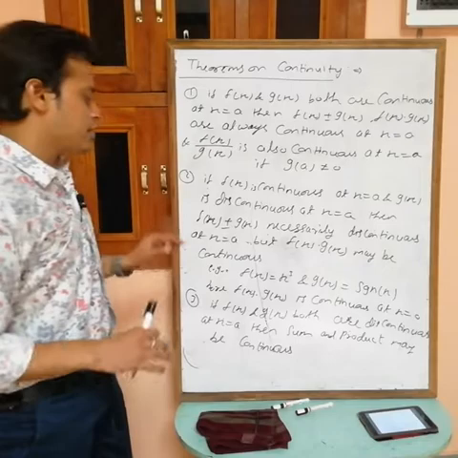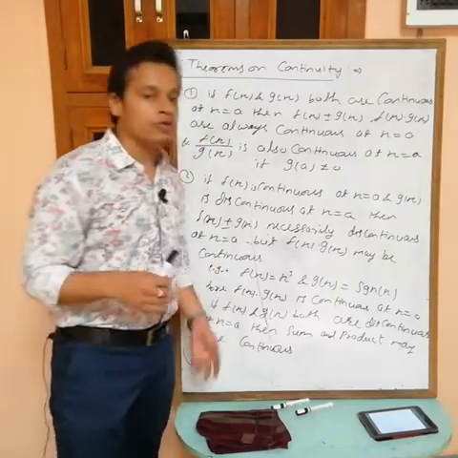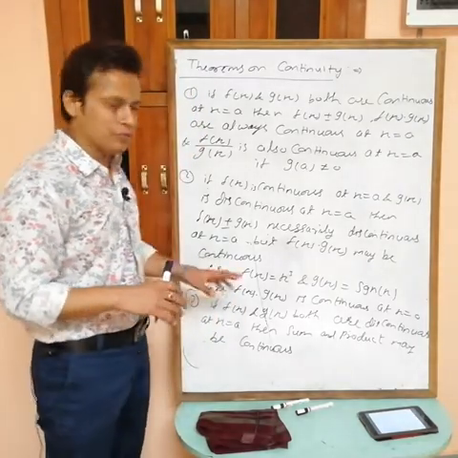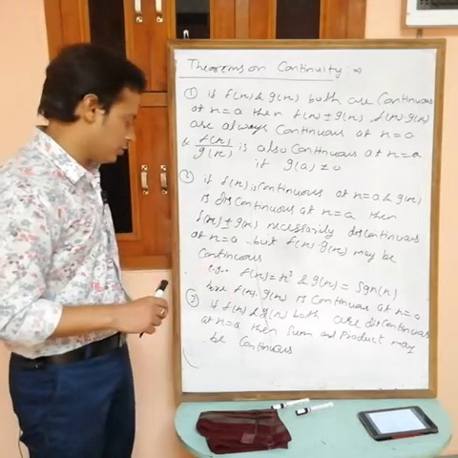It means you can't say anything about sum or product or difference or division. Sum, difference same thing, product, division same thing.